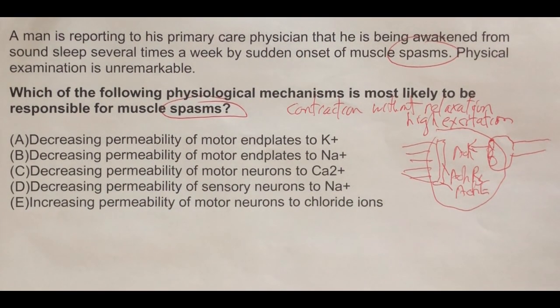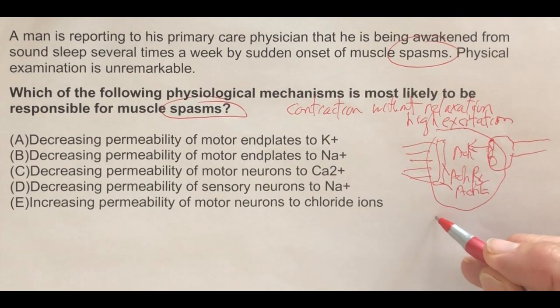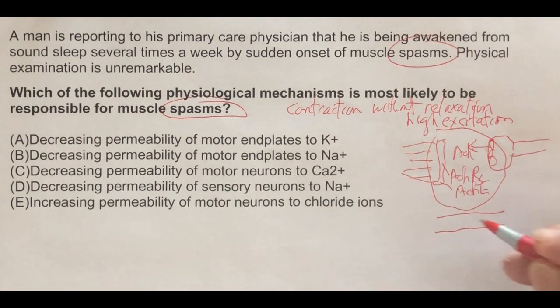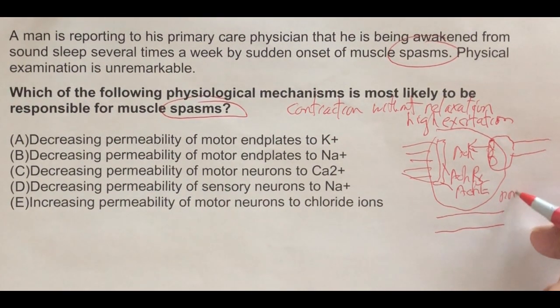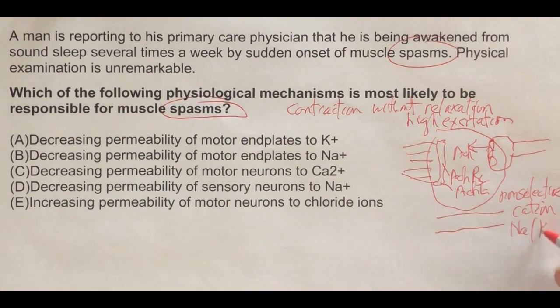So if the motor end plate becomes less permeable to potassium, what's going to happen? Well, we have to know what's the role of potassium here. We said there's an acetylcholine receptor with acetylcholine esterase, but part of that acetylcholine receptor is a channel called a non-selective cation channel, and it's non-selective for sodium and potassium.